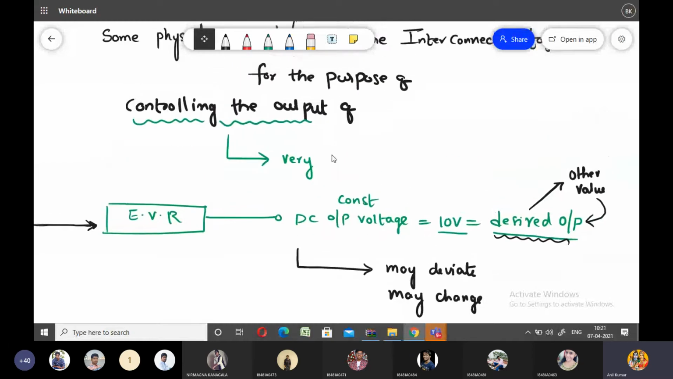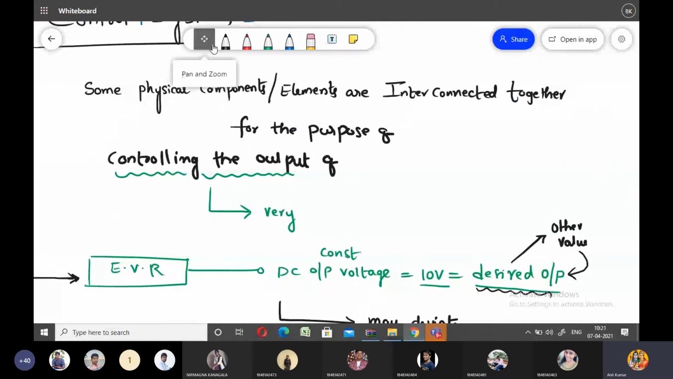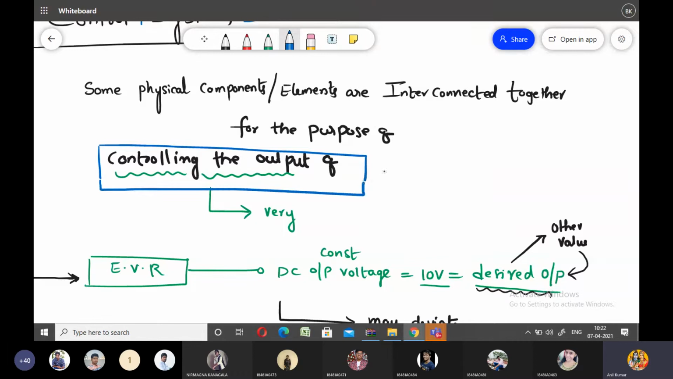Now, what about the control system? Anybody please respond to me via the chat box. Elements are interconnected together for what purpose? For the purpose of controlling the output quantity of the system. This is a very important parameter. Okay, so this is the definition of the control system.